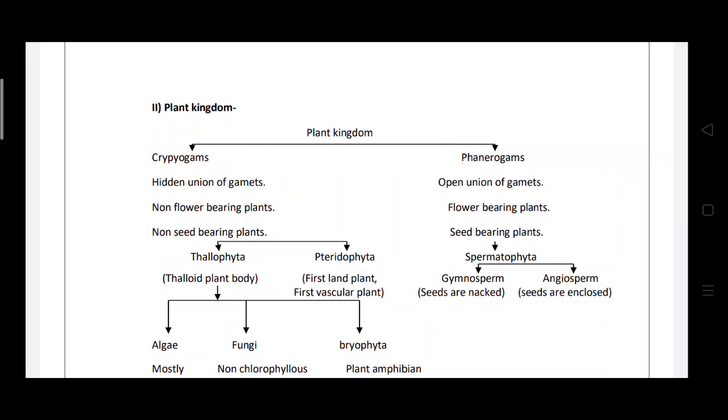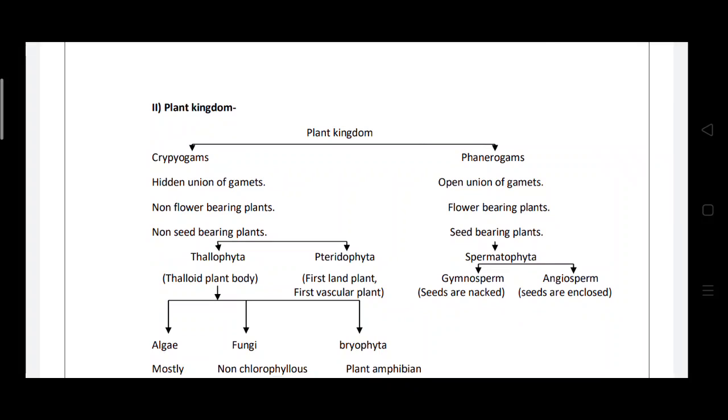Cryptogams means non-flowering plants, not seed-bearing plants, with hidden union of the gametes. Those plants have no flowers, no seeds, and the sexual reproduction is in a hidden state.